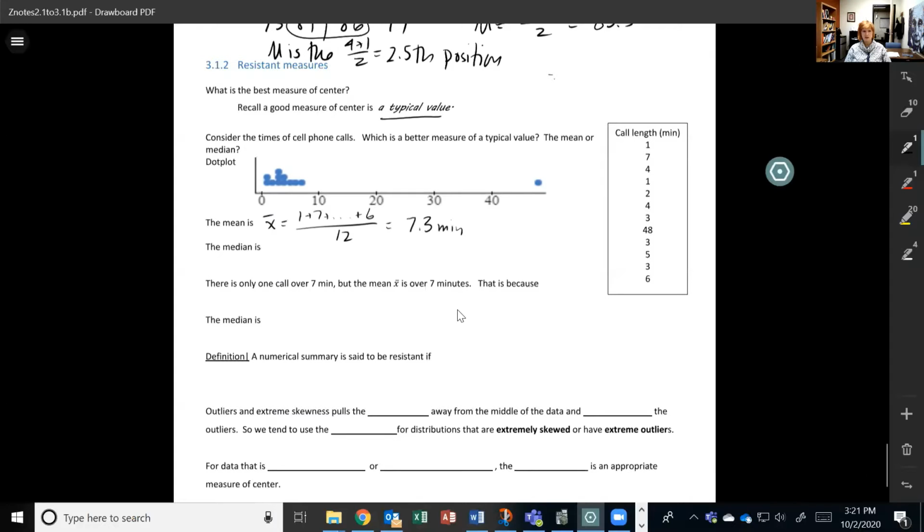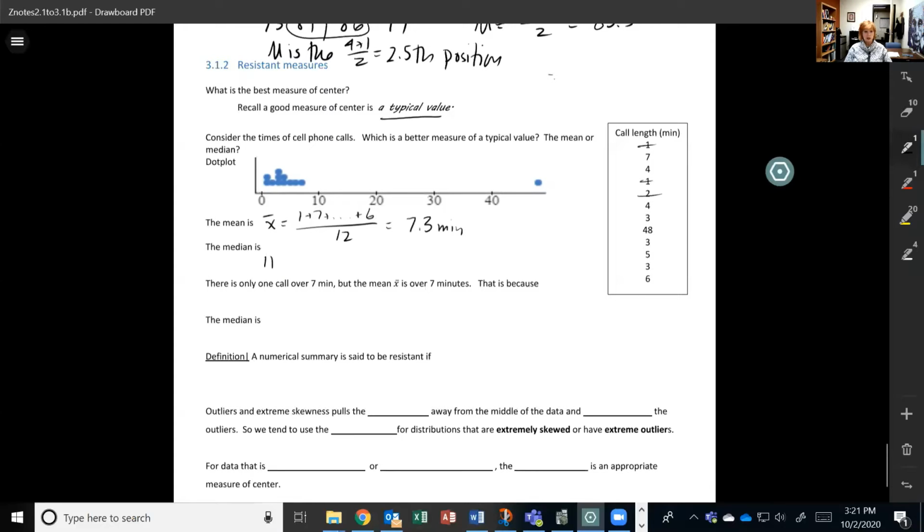So that's my average. The median, the way I do that is first I have to sort my calls from smallest to largest. All right, so I've got 2 1s. I've got a 2.